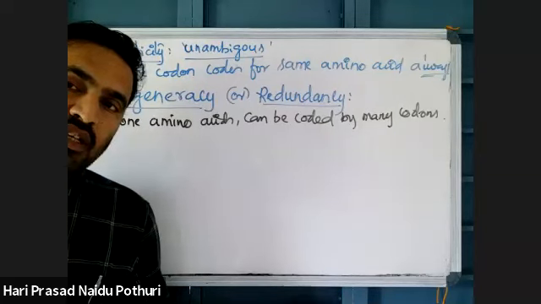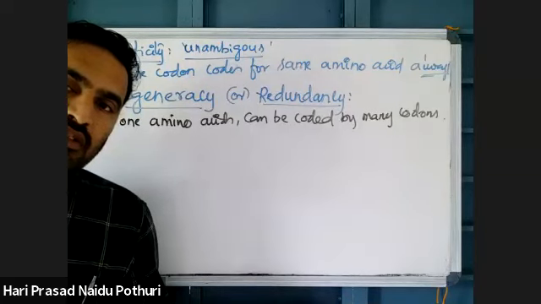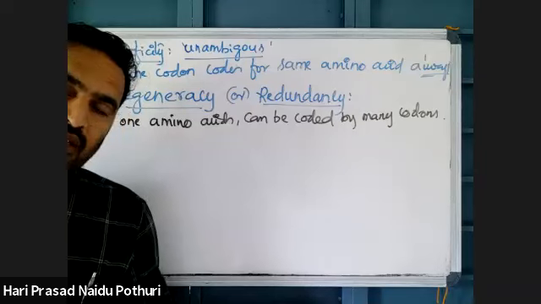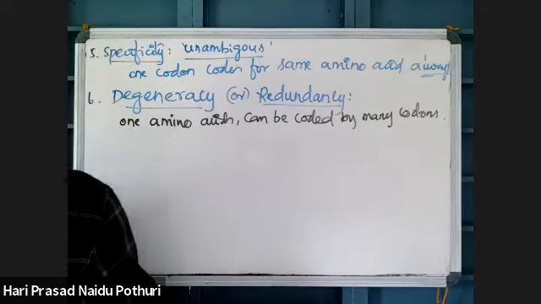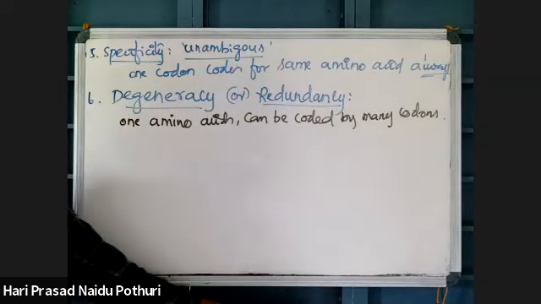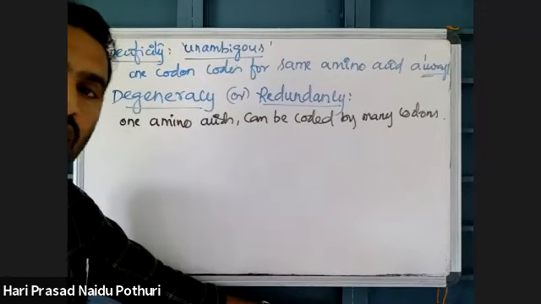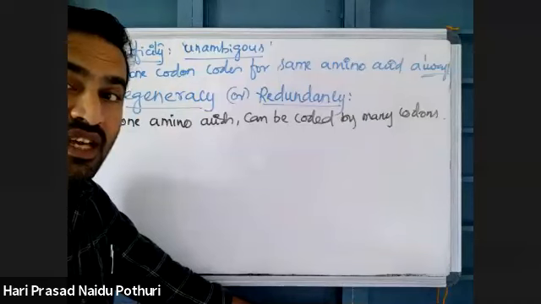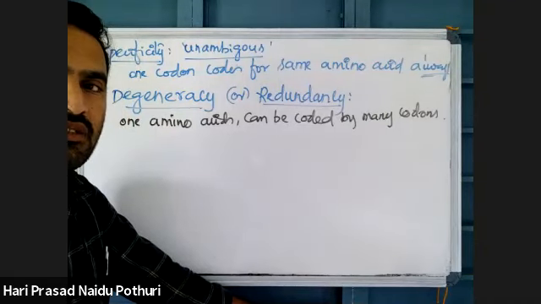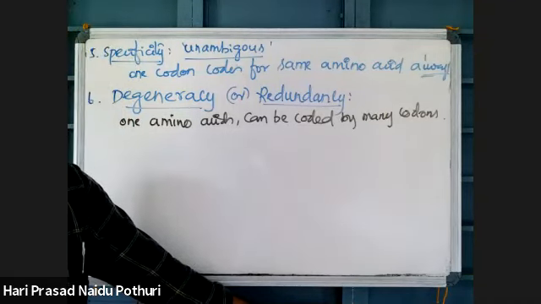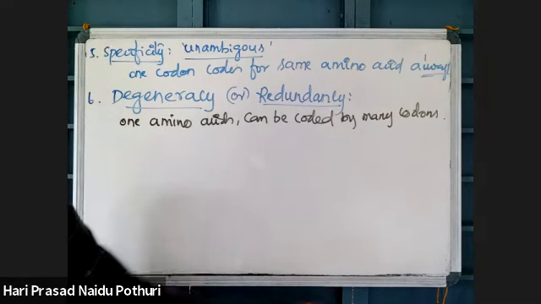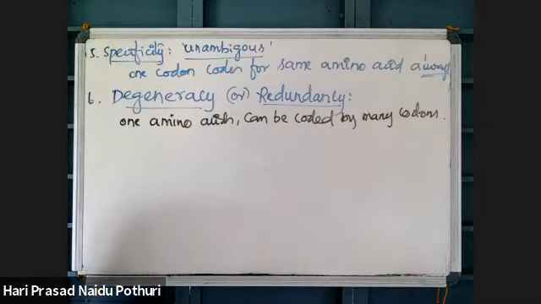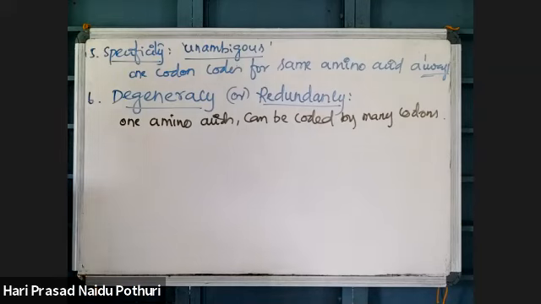Isoleucine has 3 codons. Valine and glycine have 4 codons each. Proline has 4 codons. Arginine has 6 codons. Serine has 6 codons. That means more than one codon can code for a single amino acid. That is called redundancy or degeneracy.